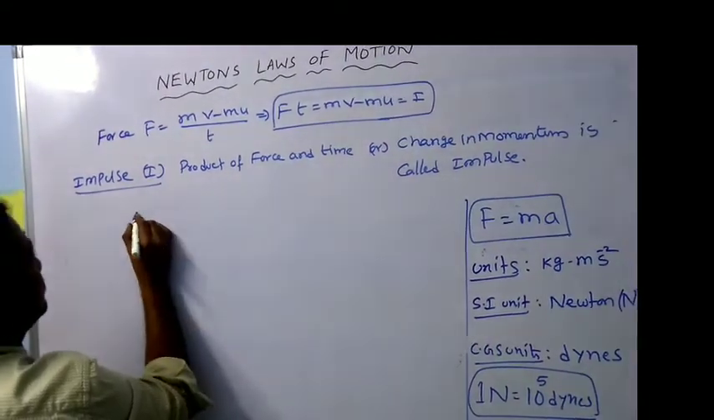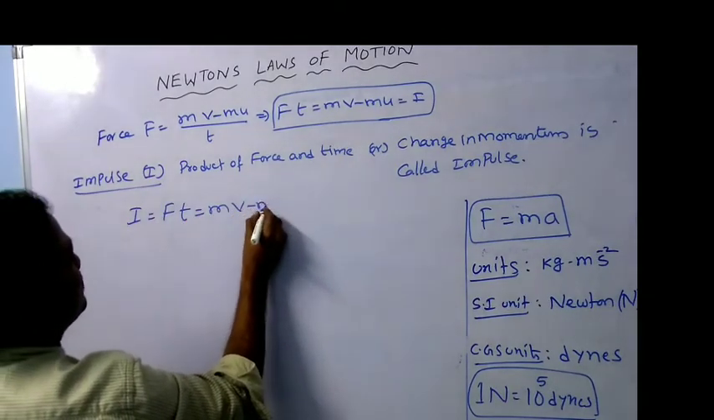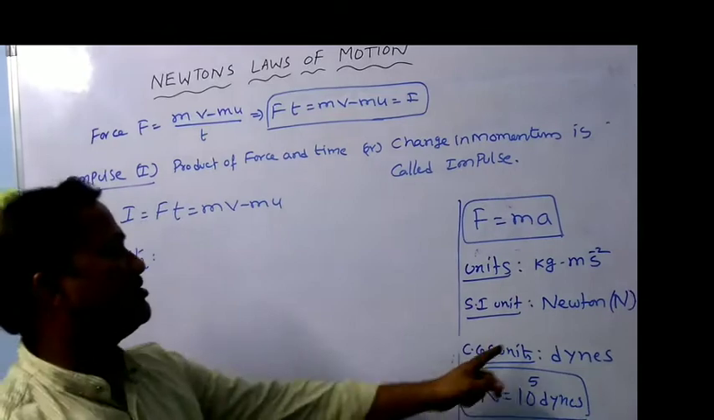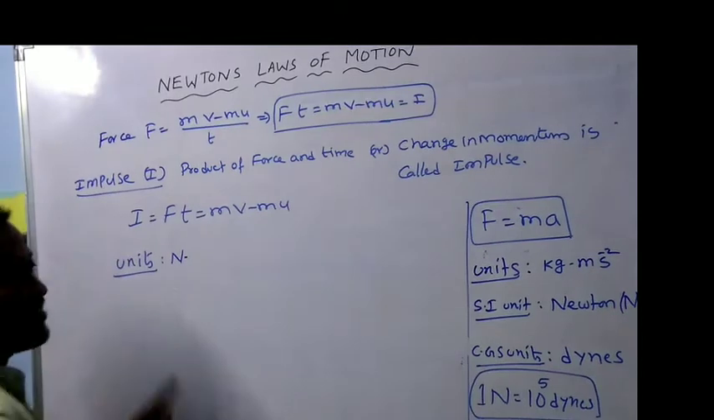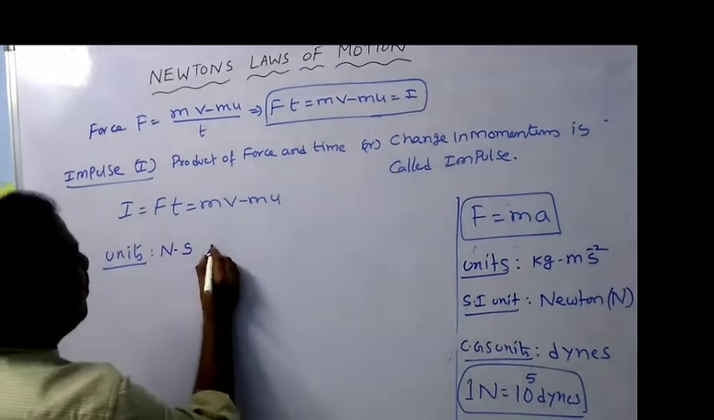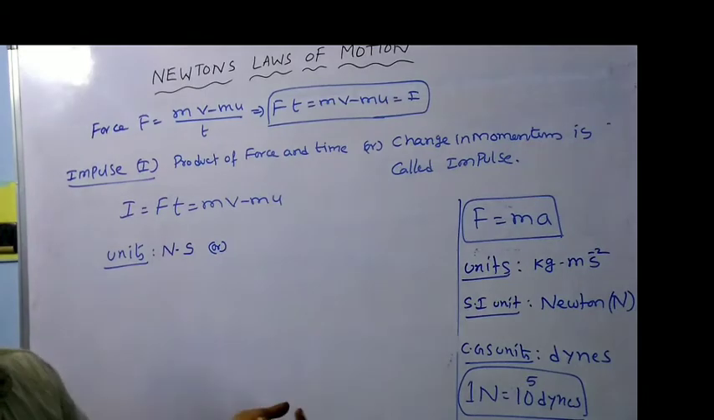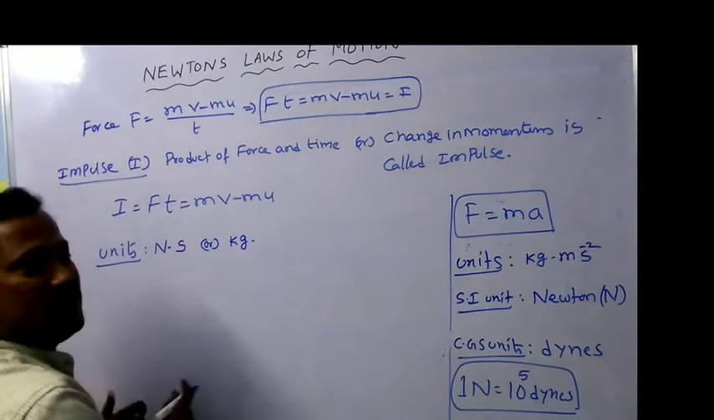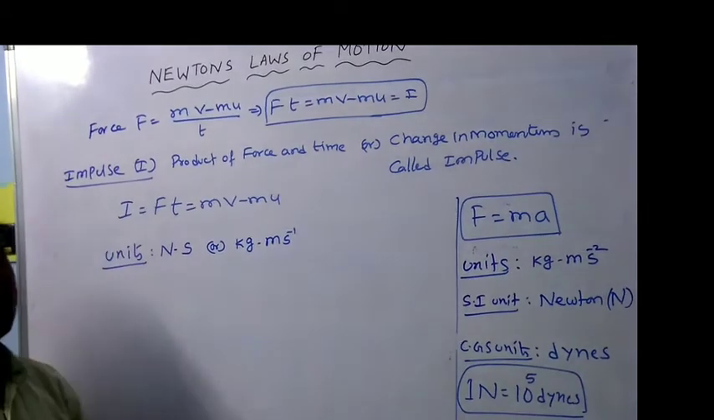So what are the units for this? You can write I is equal to F into t or mv minus mu. What are the units? As usual, force, I already know the unit is Newton, and time, as you know, is second. That is, Newton second is one unit. Or another unit also there: change in momentum is nothing but momentum only. So mass, that is kg, and velocity, which is meter per second. This is another unit of impulse.